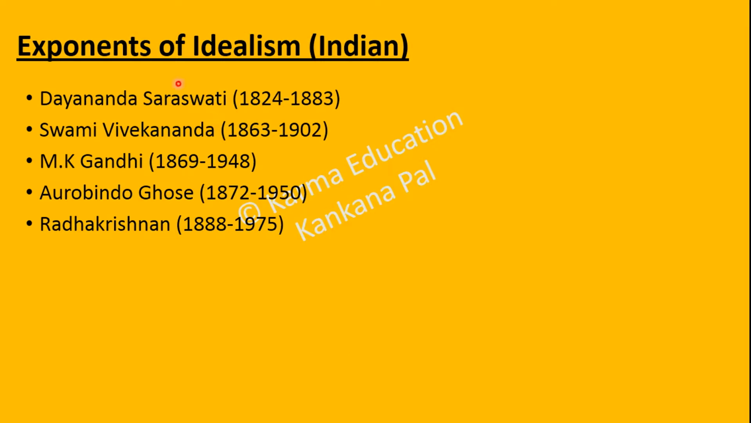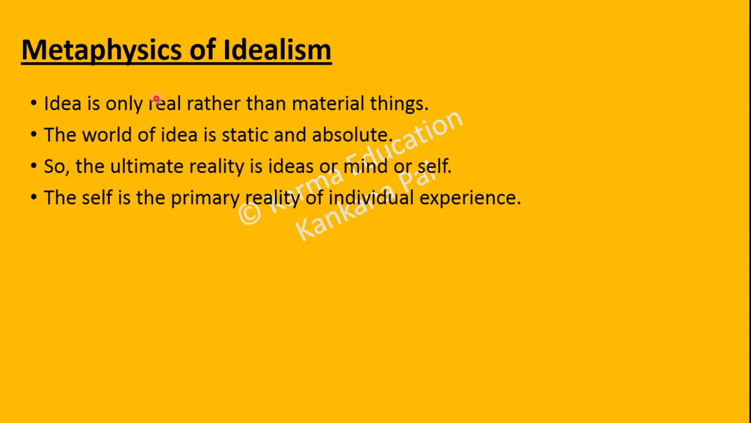And these are some important Indian supporters of idealism: Dayanand Saraswati, Swami Vivekanand, M.K. Gandhi, Aurobindo Ghosh, and Radhakrishnan.